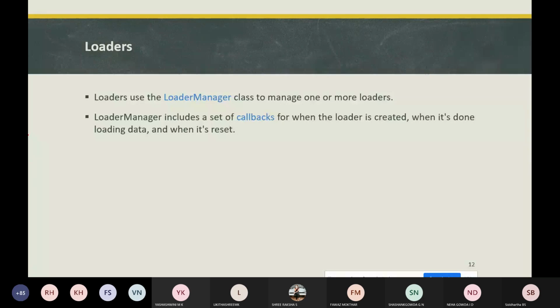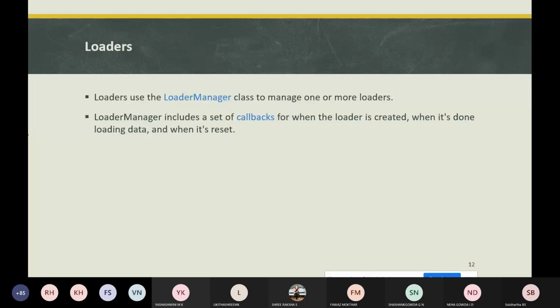Loading data can be memory intensive. The data will remain available even if the configuration changes, as I said. Even when the configuration is changed, the data still remains. So in these scenarios we will be using loaders, which are a set of classes that facilitate loading data into an activity.